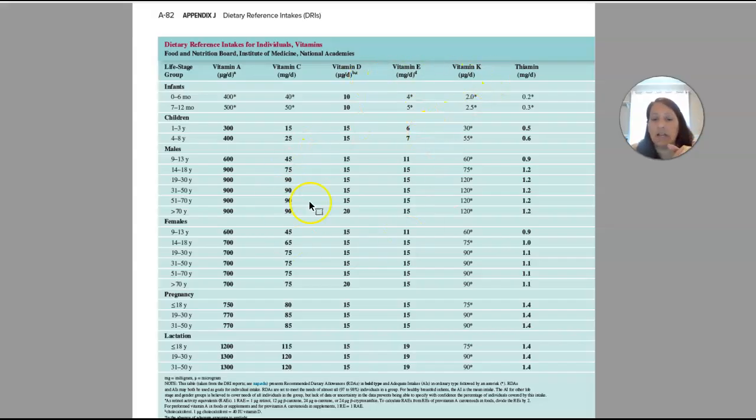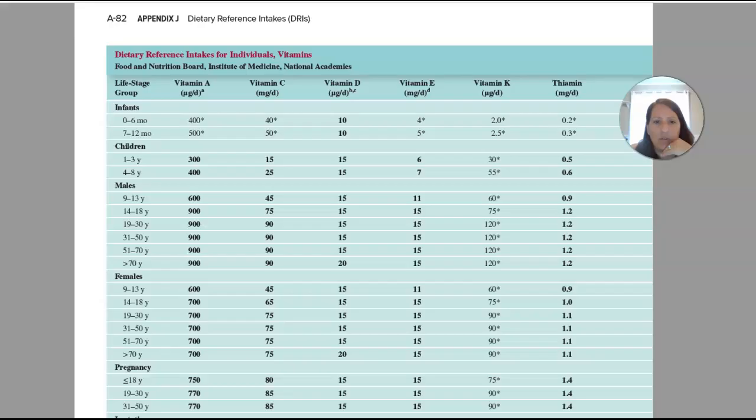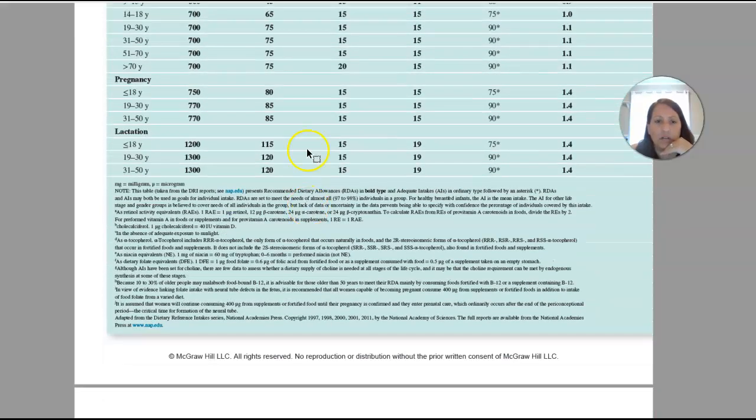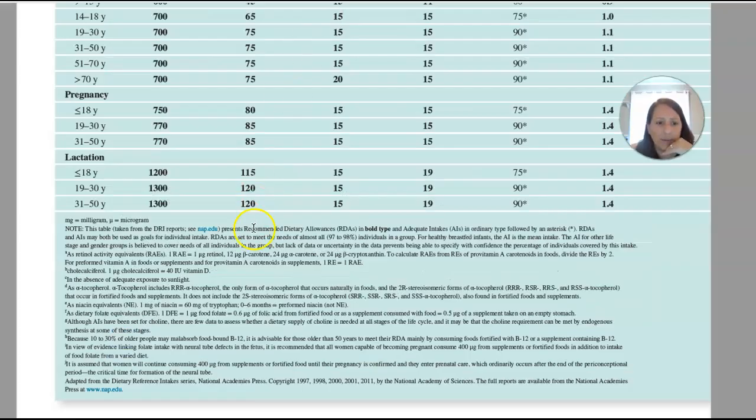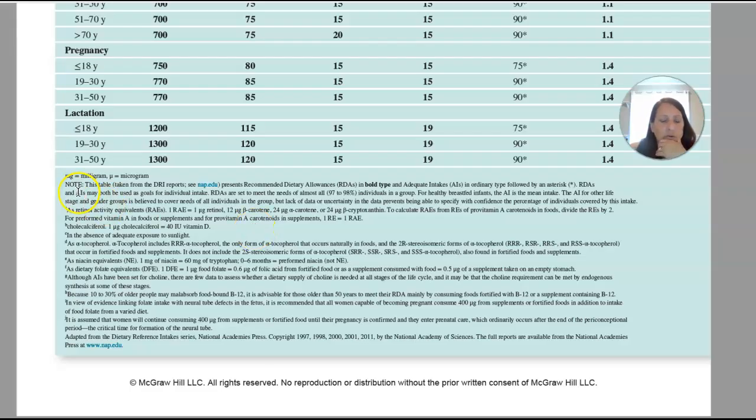You can see inside of here the numbers. Some of them are bold, some of them aren't, some of them have an asterisk. What does all that mean? Let me blow this up a little bit. We'll come down here to the bottom. Okay, first off, it lets you know units. So you got grams, milligrams, and micrograms. So make sure that you pay attention to that.